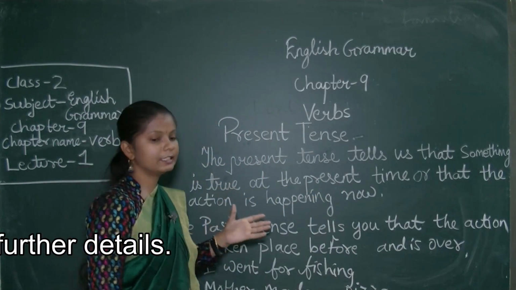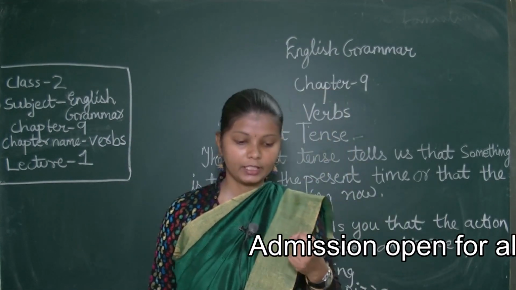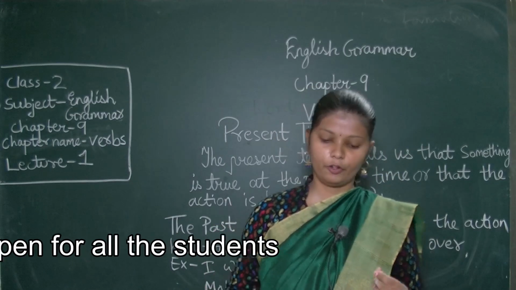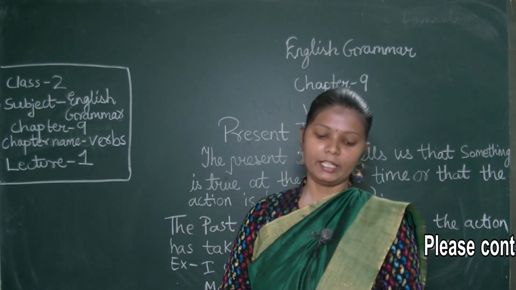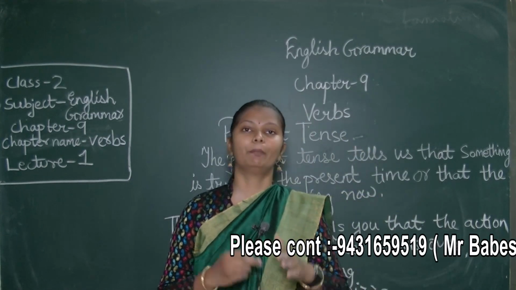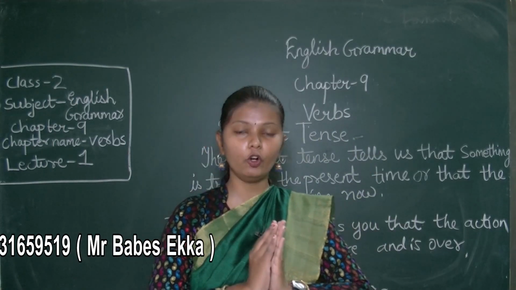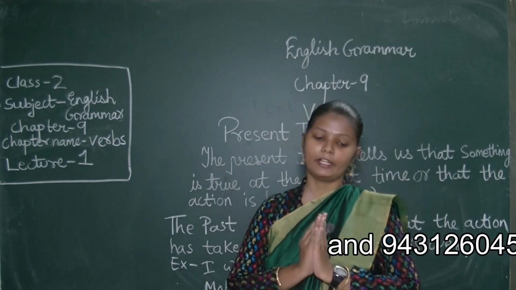Just see the example given in your book: Sam is riding a bicycle. In question G, write down what each child is doing in the park. The picture is given in your book, page number 56. What you have to do is write down the answers.